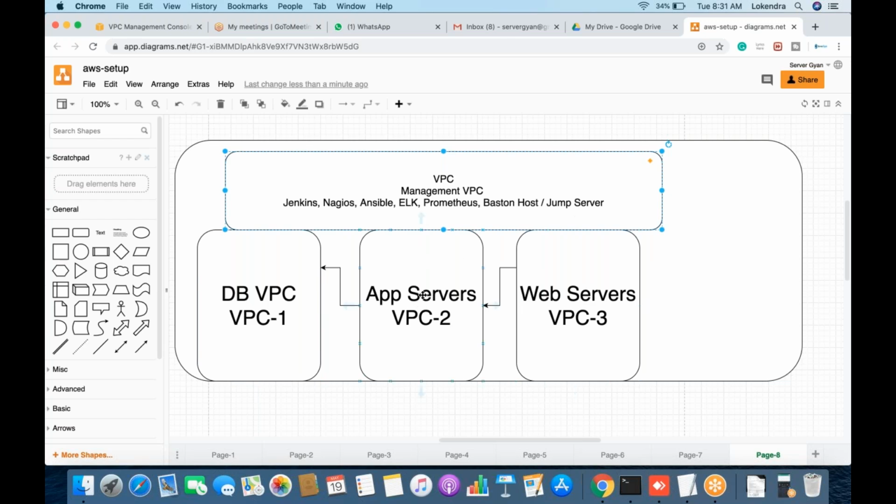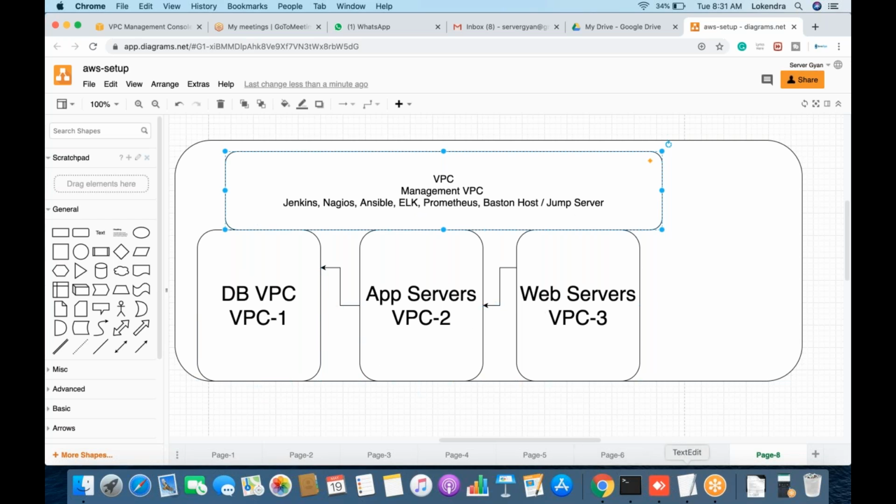For example, if you have a separate VPC and the particular CIDR value may be 10.0.5.0, which is associated with these web servers, you will have a network ACL implemented wherein you will explicitly mention that traffic from 10.0.5.0 should be coming to app servers. Now, for example, if app servers are created on 10.4.0.0, then you will mention on the network ACL of the database VPC that traffic from 10.4.0.0/20 should be coming. This is how you create it.